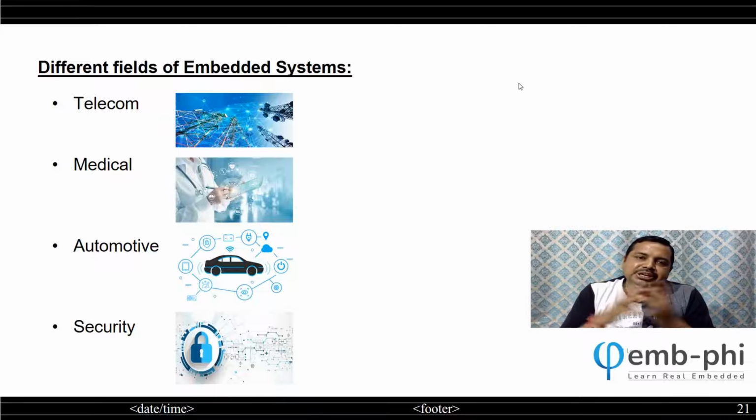Then the next field is the medical domain, full of embedded systems, right from your thermometer, oximeter, glucometer, then your BP measuring machine, then a little ahead your X-rays, then TMT, then your blood measurement system, or anything. If you see, all of this comes with embedded systems. Then automotive, as I already told you, every car nowadays has around 40 to 50 ECUs. So you can understand how big this market is.